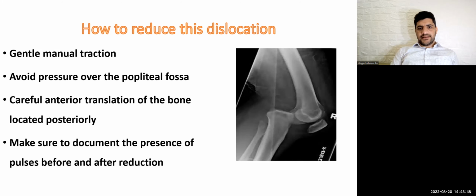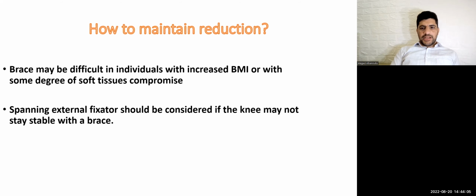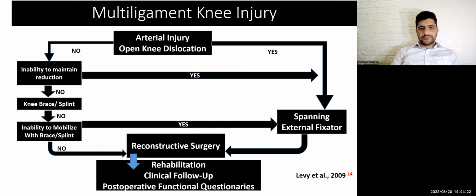How to reduce this dislocation? Gentle manual traction, avoid pressure over the popliteal fossa, careful anterior translation of the bone located posteriorly. Make sure to document the presence of pulse before and after reduction. How to maintain reduction? I can maintain the reduction in a brace or splint, but if the patient has obesity or a high degree of soft tissue compromise, I will use a spanning external fixator. Then we will proceed to multi-ligamentous knee injury.